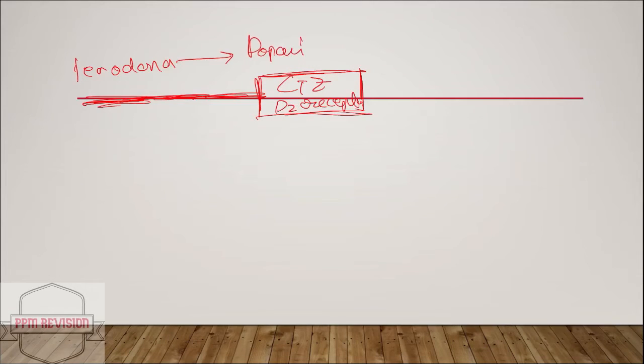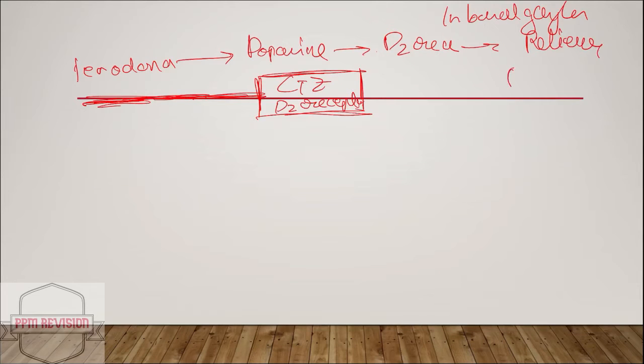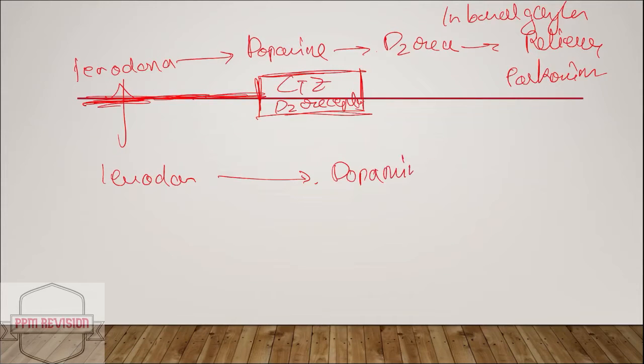It is converted to dopamine, and this dopamine interacts with the D2 receptors in the basal ganglia. And finally it ultimately relieves Parkinsonism. So here levodopa comes in, and dopamine is the product.